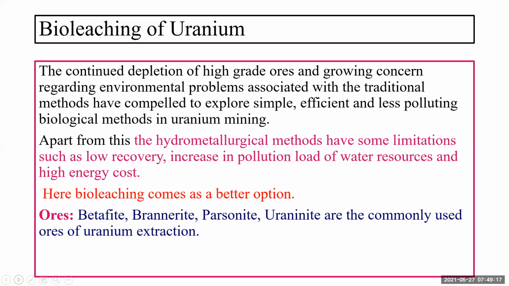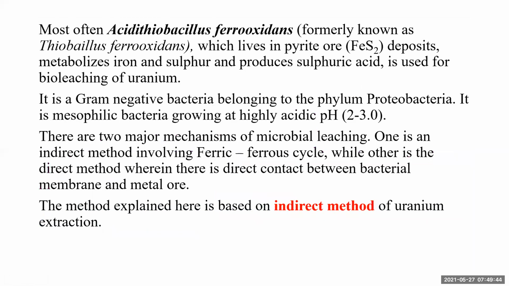Apart from this, the hydrometallurgical methods have some limitations like low recovery, increase in pollution load of water resources, and high energy cost. So bioleaching or microbial leaching comes to our rescue as an option for the conventional or traditional method of extraction, right? Bitterite, branorite or uraninite are the commonly used ores for uranium extraction.